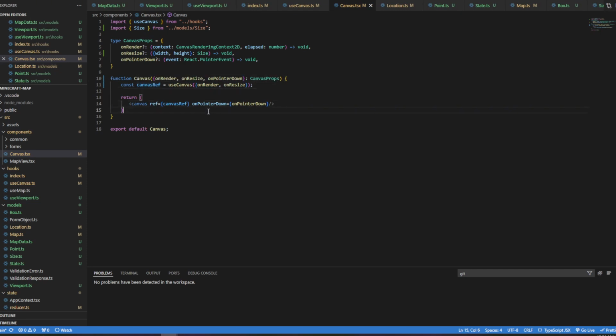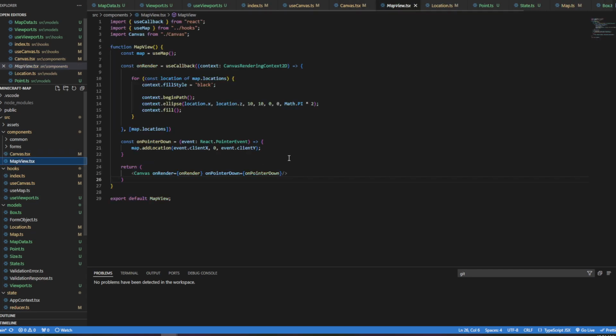And that's good. Okay. Yeah, I really like this a lot better. The second time you write code, you always do better. You always write better code. It's just the way it works because you know the path better from beginning to end, and so you have better insight on certain things. And then we got to go to our map view because we have to provide an on. So I'm going to change this to handle pointer down to fit naming convention better. I guess we should call this handle render as well.